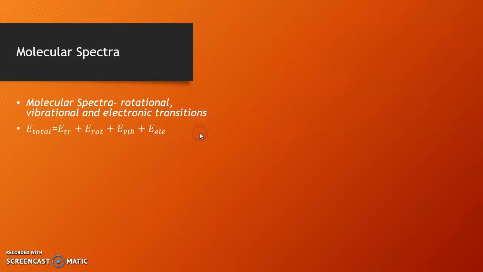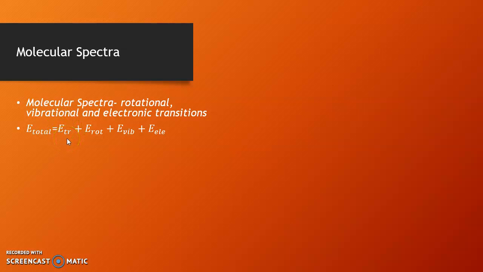According to the Born-Oppenheimer approximation, the total energy of a molecule can be regarded as the sum of its translational energy, rotational energy, vibrational energy and electronic energy. The translational energies are not quantized and their value is very small.